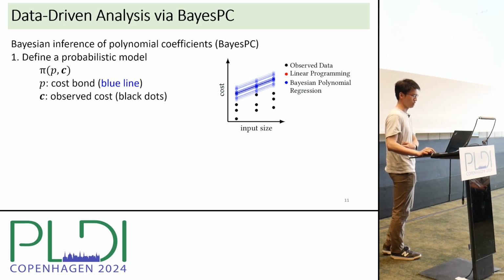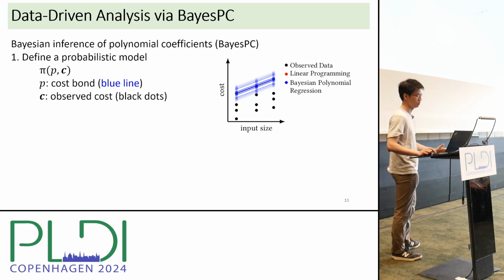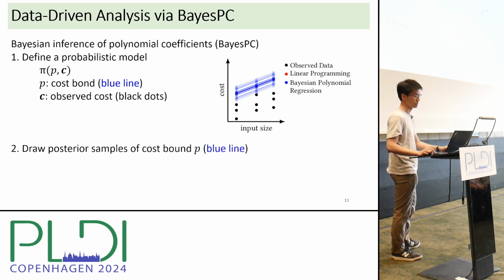The second technique we propose is BaseBC, where we define a probabilistic model, pi of P and C in the first step, where P is a polynomial coefficient of a cost bound, which is represented by a blue line in the diagram, and C is the observed cost. So that corresponds to the black dots. And then we draw posterior samples of a cost bound P. So this is basically a Bayesian polynomial regression where we perform Bayesian inference to infer not only the worst case cost, but also the polynomial coefficients of a cost bound.